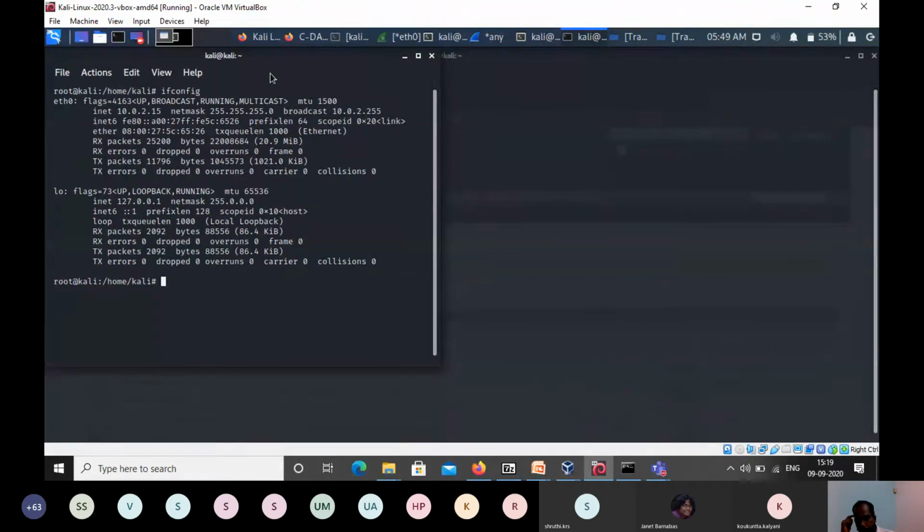Whatever traffic goes from machine 1 to machine 2, I will not be able to get, even if I set my interface to promiscuous mode. To overcome that issue, nowadays there is a special configuration in the switch known as a span port or mirror port. One specific port we can configure as a mirror port or span port.